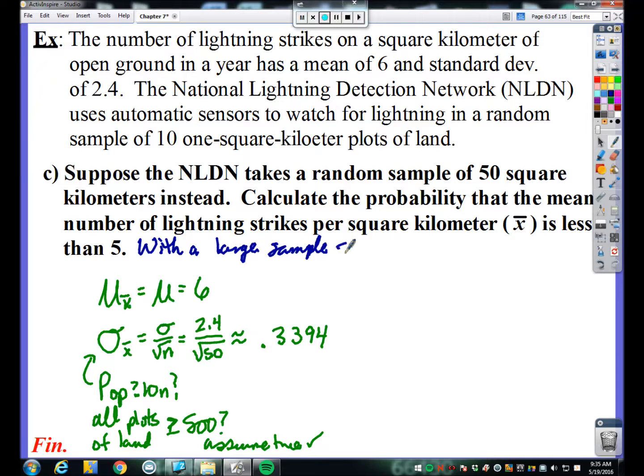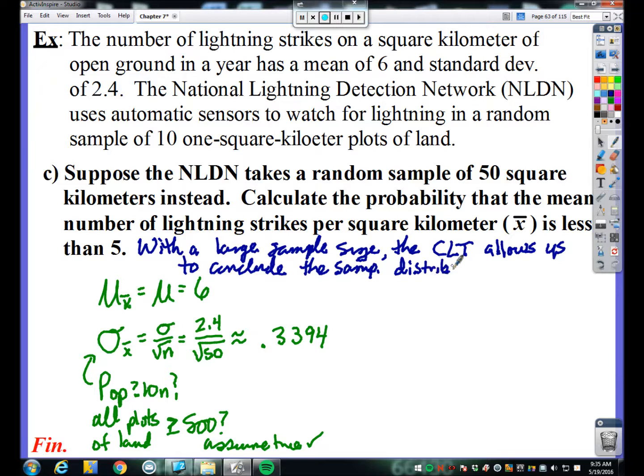So with a large sample size, the central limit theorem allows us to conclude the sampling distribution is approximately normal. So now we know the SOX of this distribution. Okay, we know it's approximately normal. We've got a mean of 6. We've got a standard deviation of 0.3394.